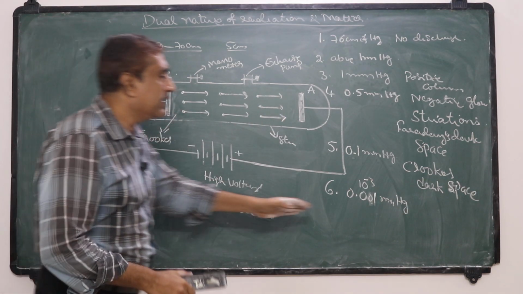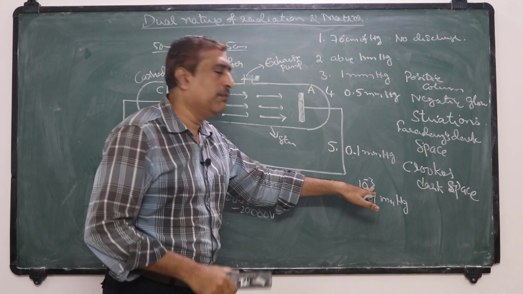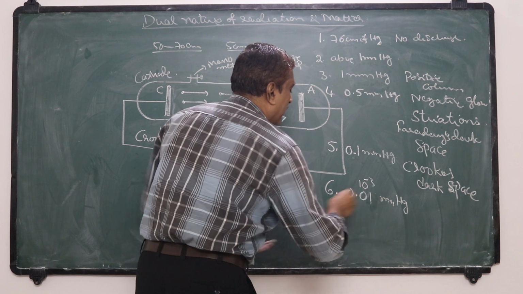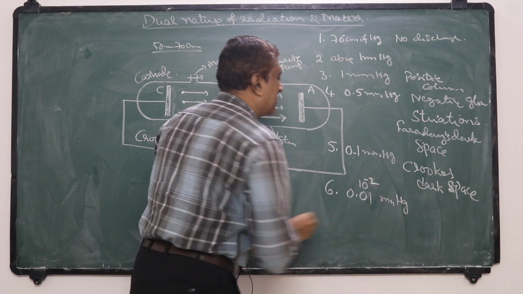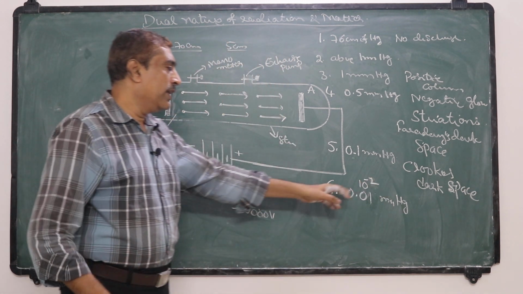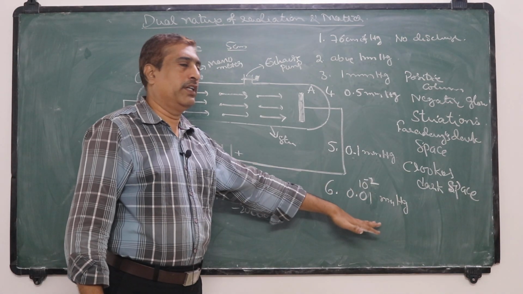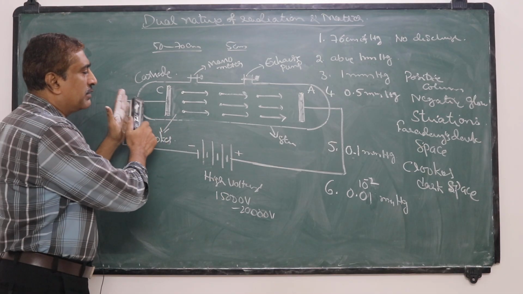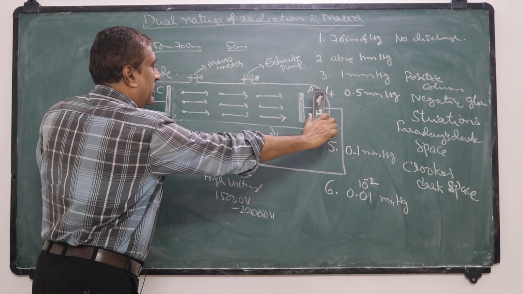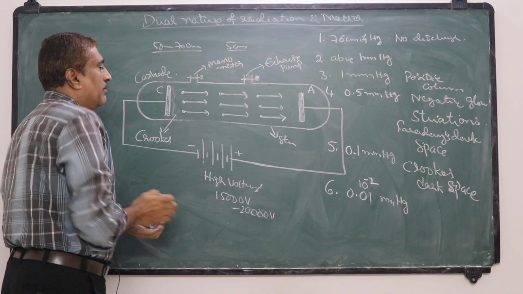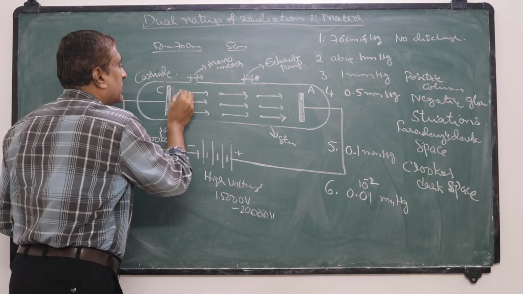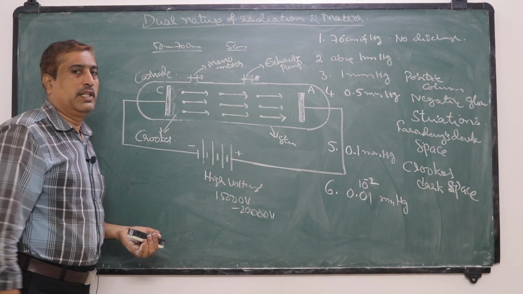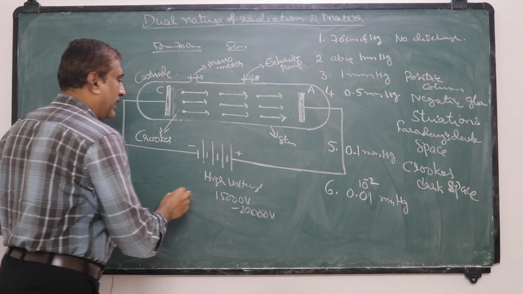When the pressure is about 10 to the power minus 3 mm to 10 to the power minus 2 mm of mercury, below 10 to the power minus 2 mm of mercury, an invisible radiation appears. The entire space fills with a dark region, and invisible rays travel from cathode to anode. These rays are called cathode rays.